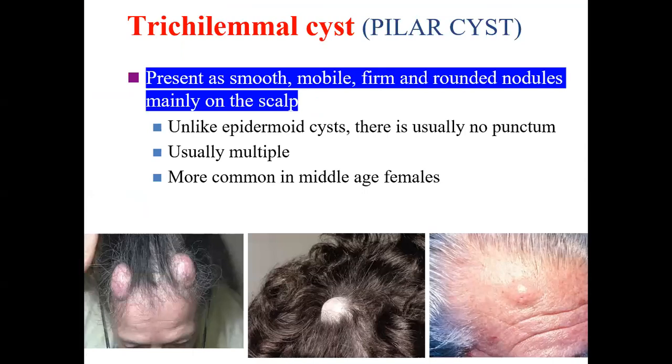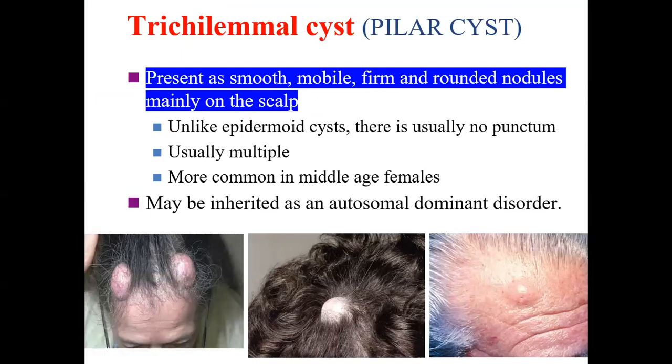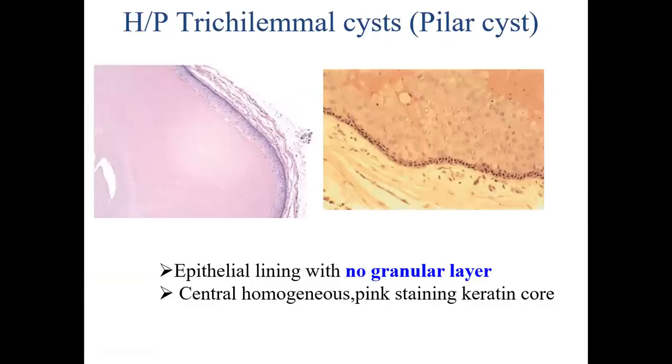Unlike epidermoid cysts, there is usually no punctum. So there is no punctum present.